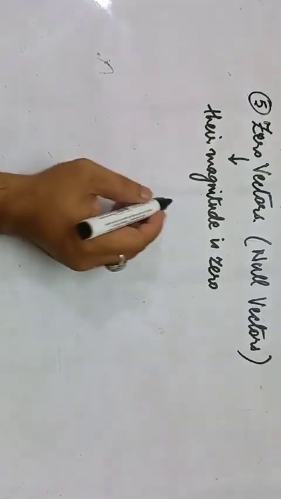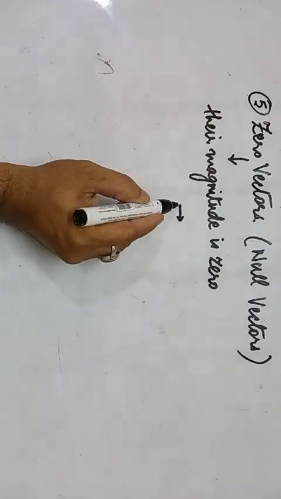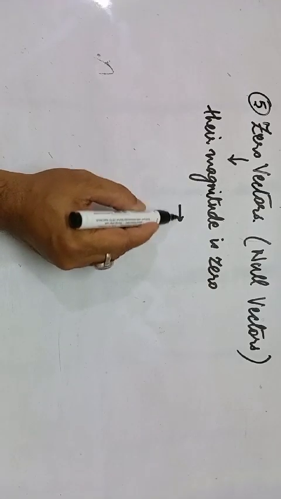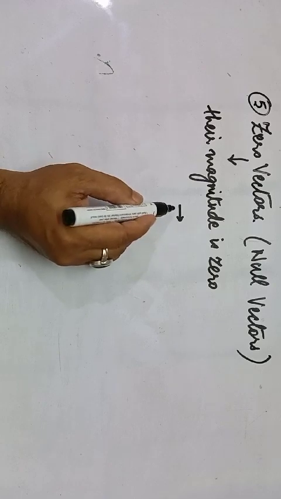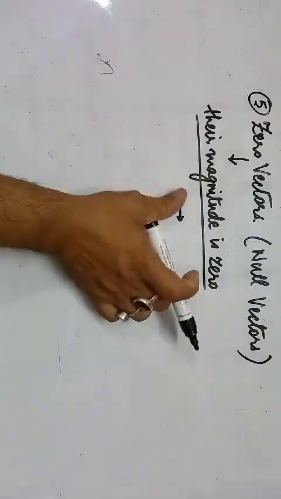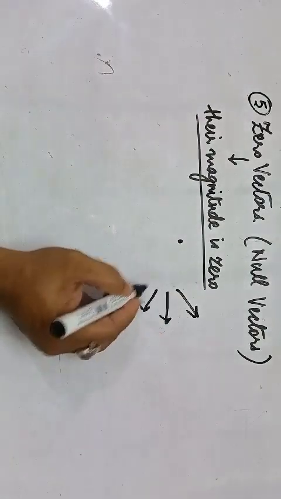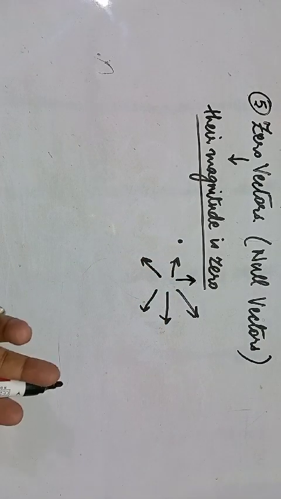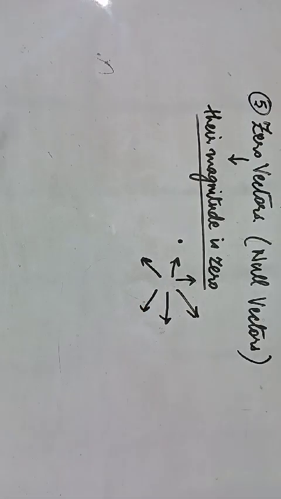So how will you represent a zero vector? You can't really represent a zero vector with the help of the symbol where the line has a particular length, because the length of the line of the vector symbol, the arrow at the top, signifies the magnitude of the vector, and here we are saying that the vector has no magnitude. Therefore it will be represented with a simple dot. Now the direction can be any one. It is actually independent of direction. The direction for a zero vector may be any direction. It can be a number of directions like this, but the magnitude will be 0.